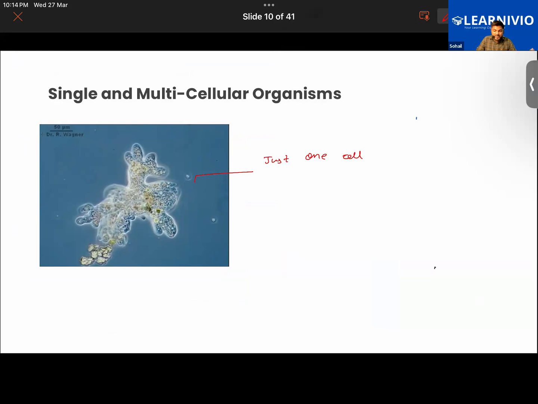And I told you how many cells are there in our body. Almost somewhere around 3 to 4 trillion cells are there in an average human body. Now think of this microorganism that has just one cell, and it's capable of performing all the necessary functions to stay alive. It can take food, it can digest that food, it can excrete, even it can do reproduction.